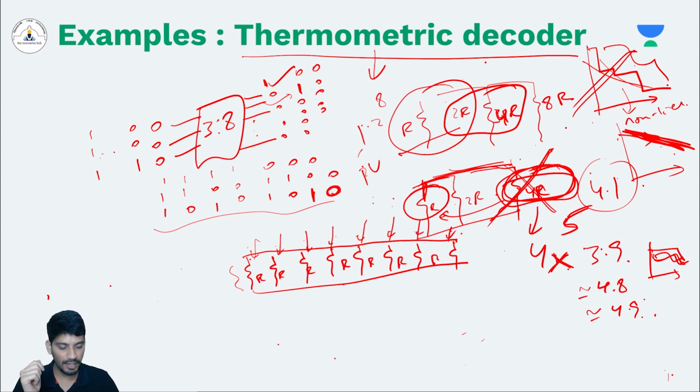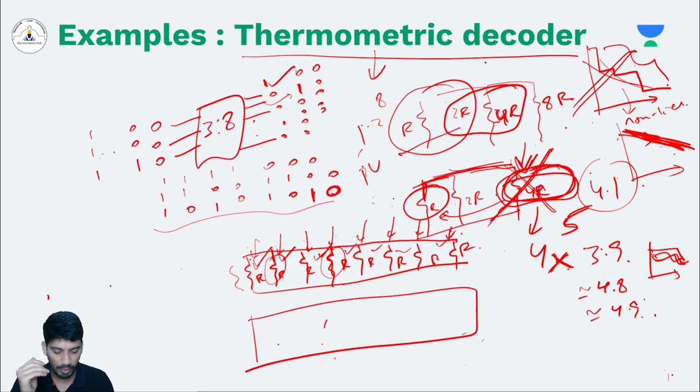Earlier, we didn't know whether the 4R will give you 4 times of reduction or not because of the process variation. But with single R, because everything is the same kind of R, we are 100% sure that these will give you at least 1x of reduction. If we turn on this R or this R or any R, that will give you 1x of reduction. Now you combine this with a thermometric decoder.